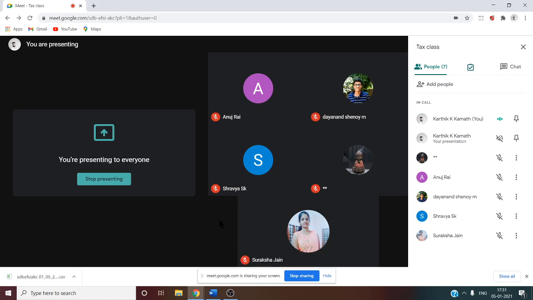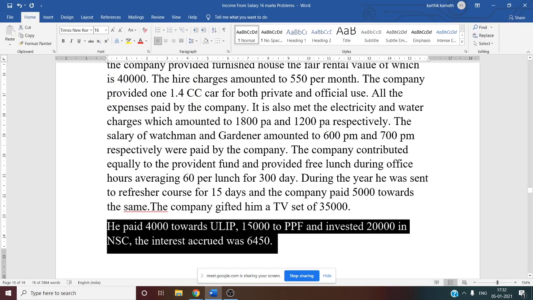Interest is not eligible. Any type of interest, RPF interest accrued, is not eligible. Similarly, PPF interest also is not eligible. Only the contribution to SPF, RPF and PPF by the assessee is eligible for deduction. So you have to take 15,000 as 80C deduction.